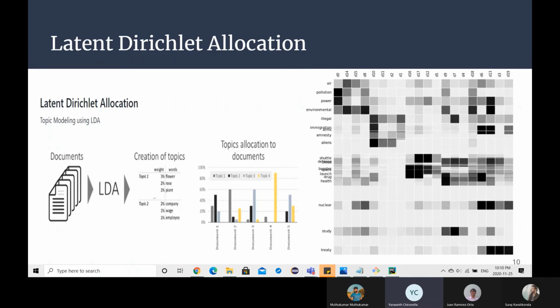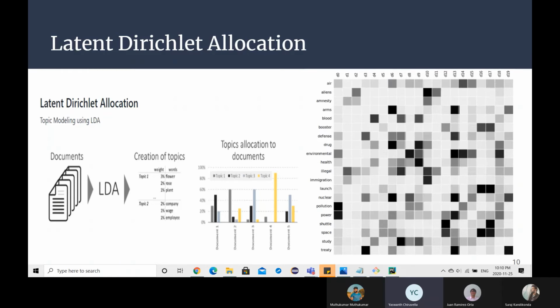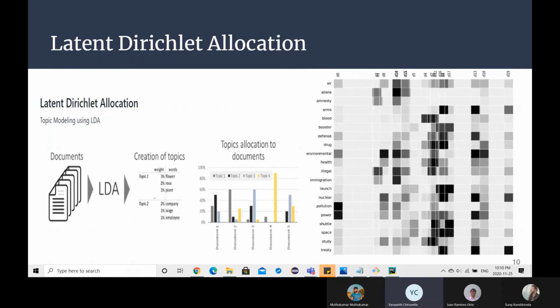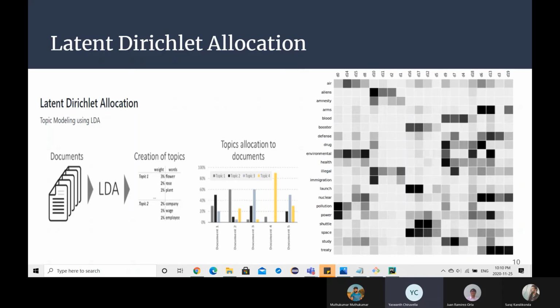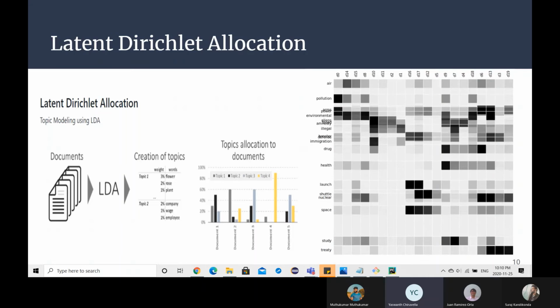And the formation of topics using LDA is visualized using this GIF. As you can see, the words are getting clustered together based upon the distances between them. Yeah, and now I pass the control to Juan.